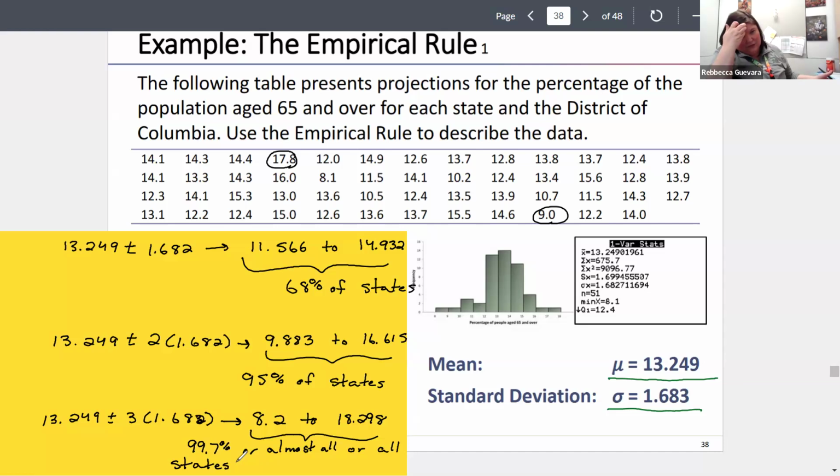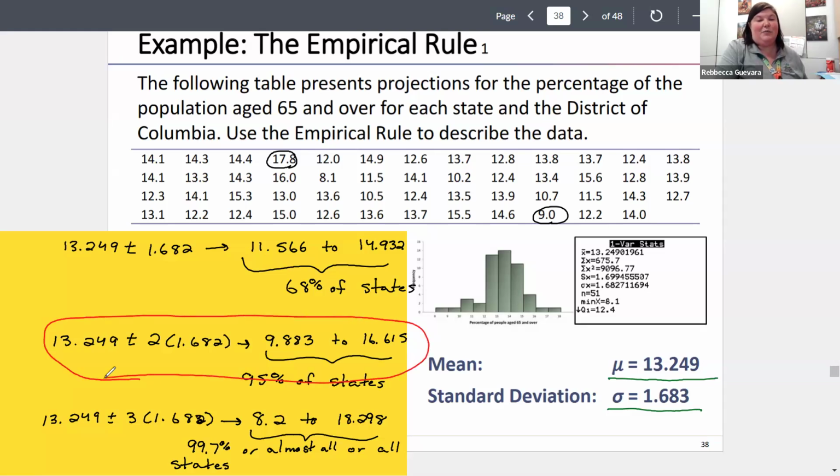So this is pretty much what we use the empirical rule for, to get these ranges where we can say approximately this many people are in this range. Usually what we're mostly interested in is this particular range here in the middle. A lot of times we're interested in that 95%, because we're always going to have a few numbers that linger off the end.